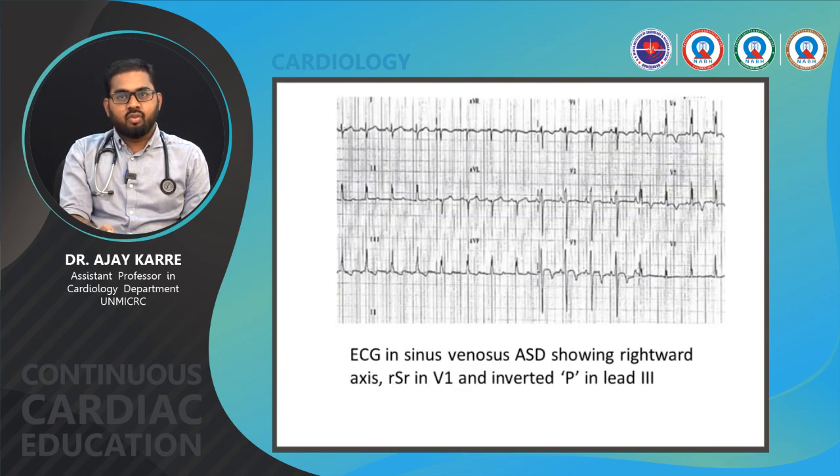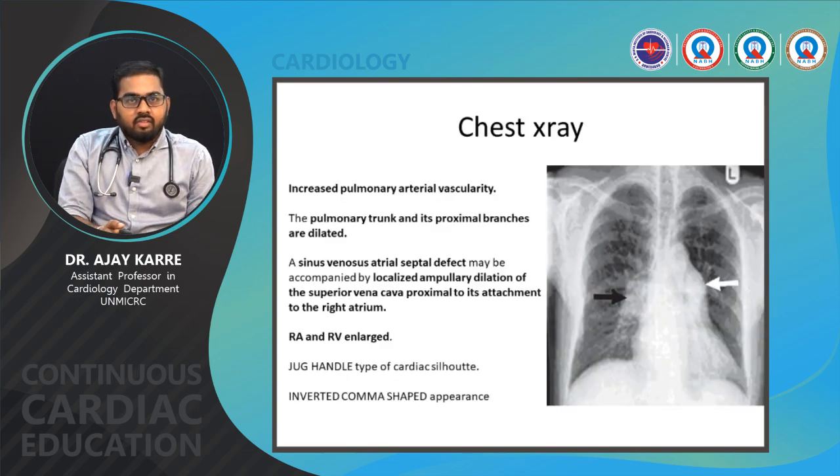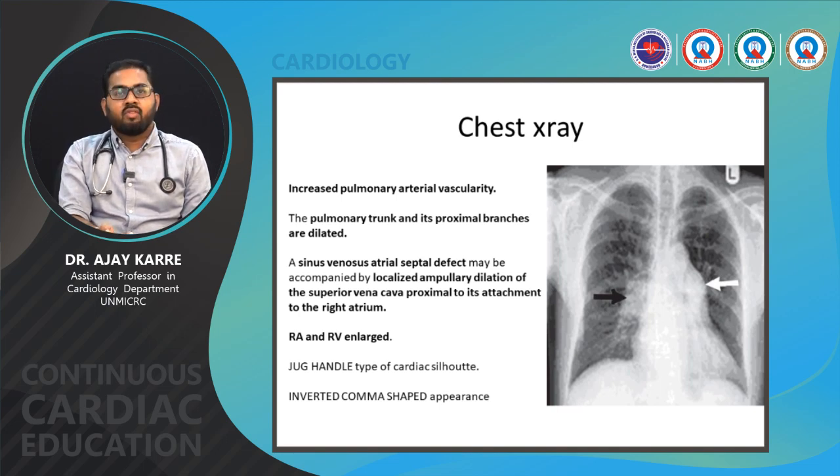ECG in sinus venosus ASD showing a rightward axis, RSR in V1 and inverted P in lead 3. So, if the P waves would have been positive in leads 2, 3 and aVF, it would have been ostium secundum ASD with right axis deviation. In chest X-ray, there will be increased pulmonary arterial vascularity. The pulmonary trunk and its proximal branches are dilated.